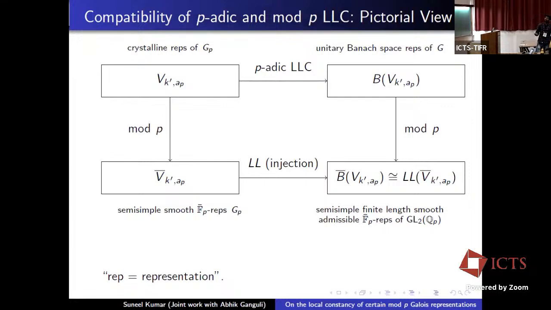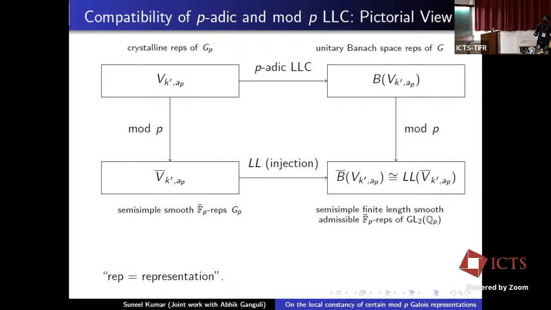In this diagram, the top arrow shows the p-adic local Langlands correspondence, which associates to each crystalline representation of G_Q_p a Banach space representation of G. Here G is the group GL2(Q_p). The bottom arrow denotes the mod p local Langlands correspondence, which we have just seen, and the vertical arrows show the mod p reduction. By compatibility, we mean that this diagram is commutative.